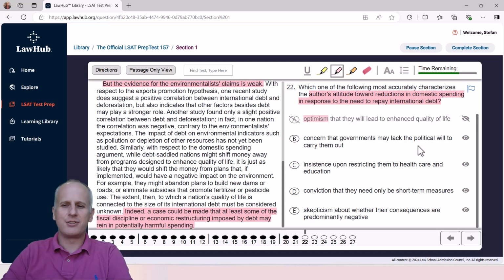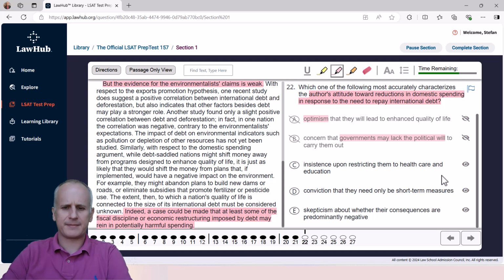Then choice B, concerned that governments may lack the political will to carry them out. Well, we didn't actually talk about the political will of governments at any point here, and we can eliminate choice B is again just not matching what we already had highlighted and we know is relevant. So we can eliminate B for that reason.